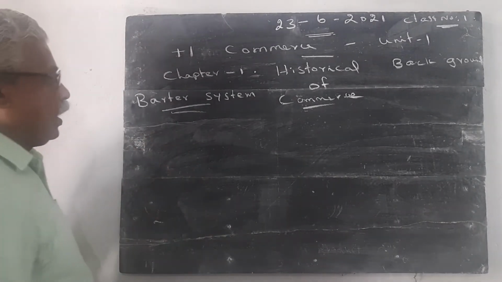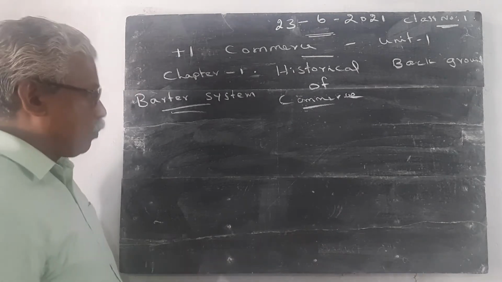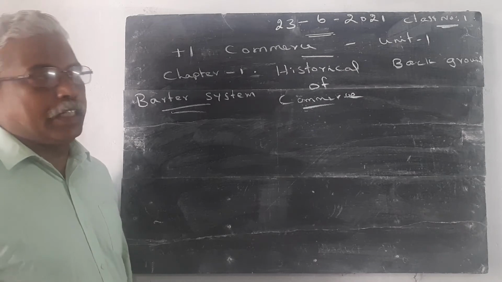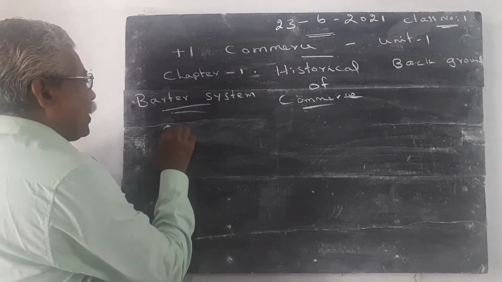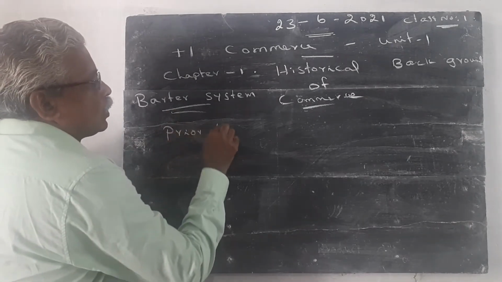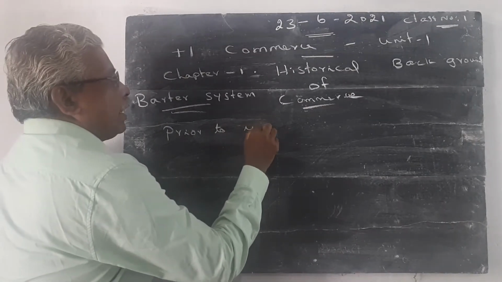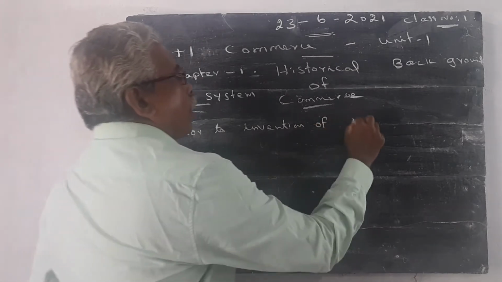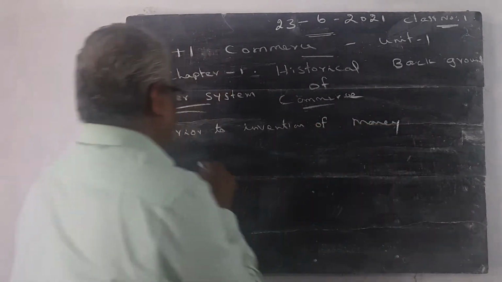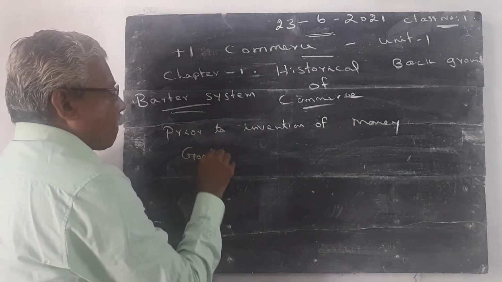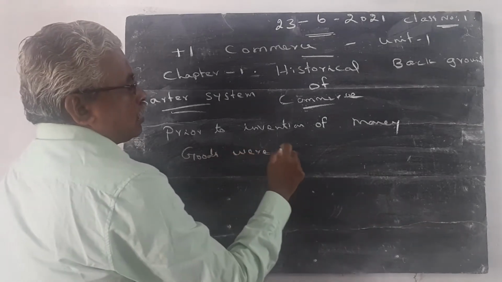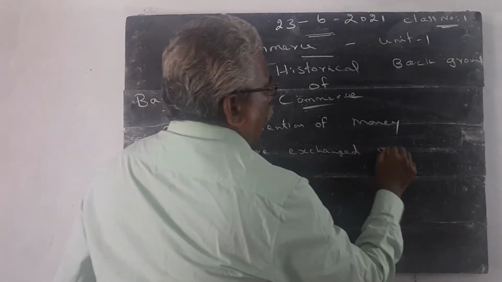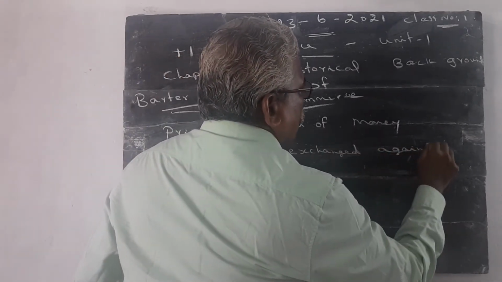Prior to the invention of money, goods were exchanged against goods.